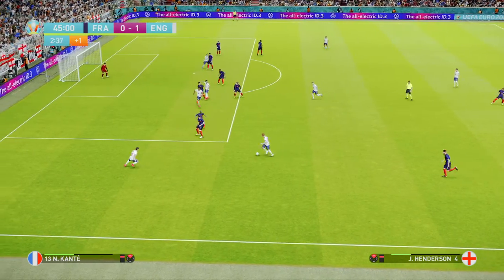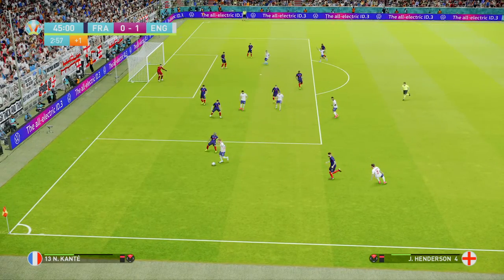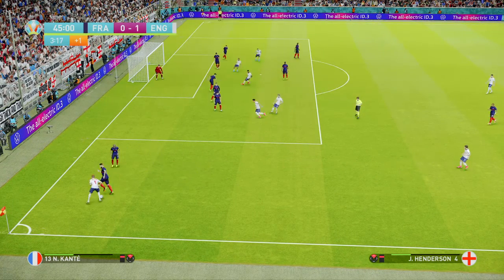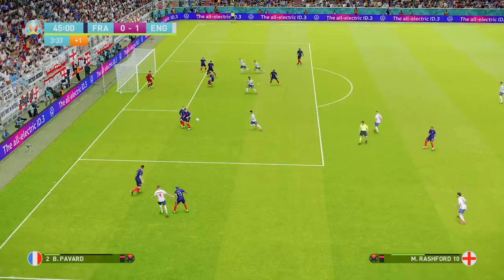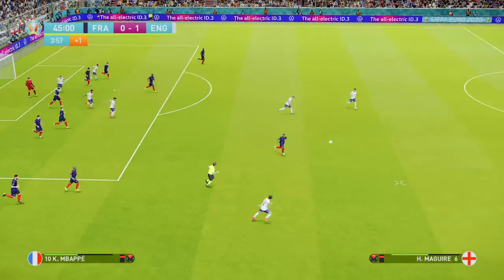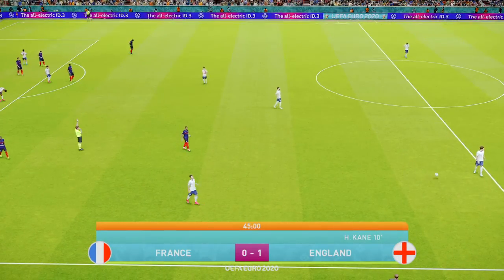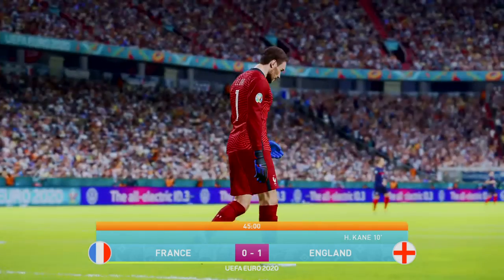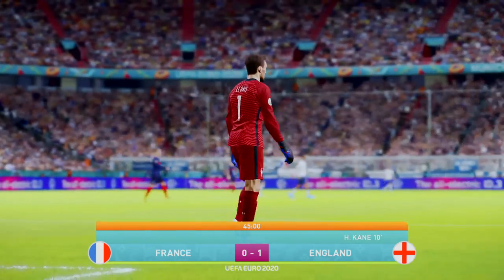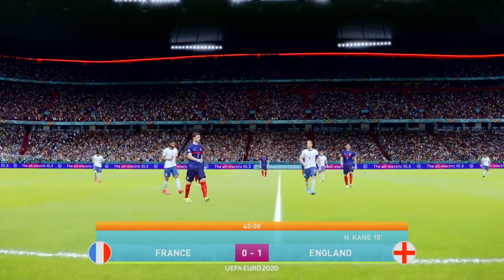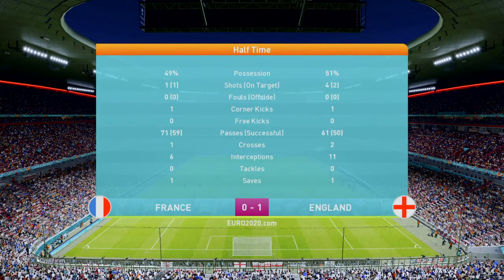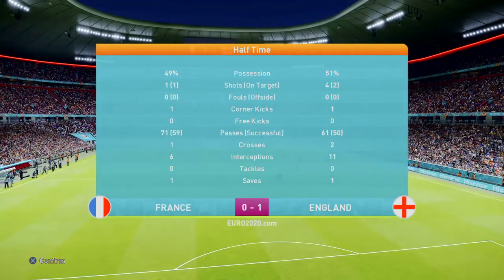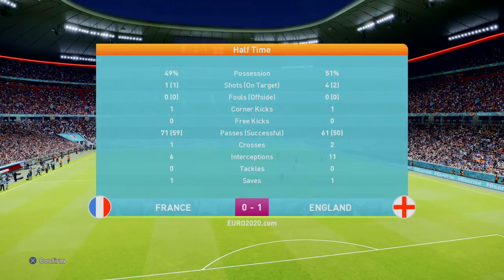Or find Henderson. China will stay on side. Referees allowing play to keep going. Henderson wants to get this in the box, and he does. And that is that. An intriguing first half here in Munich. England with that early goal, the whipped cross from Alexander-Arnold, the powerful near post header from Harry Kane was too good for Lloris. England lead 1-0 at the break.